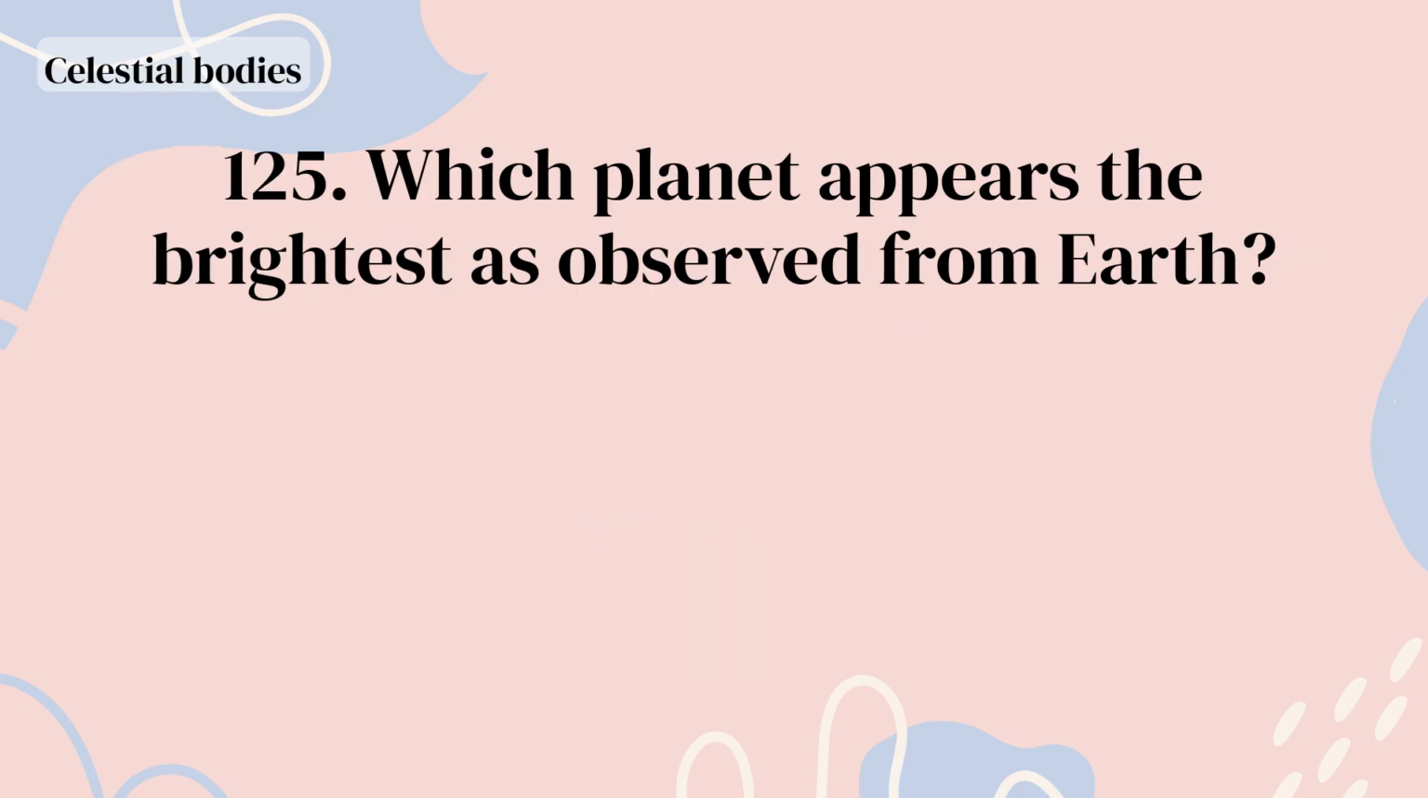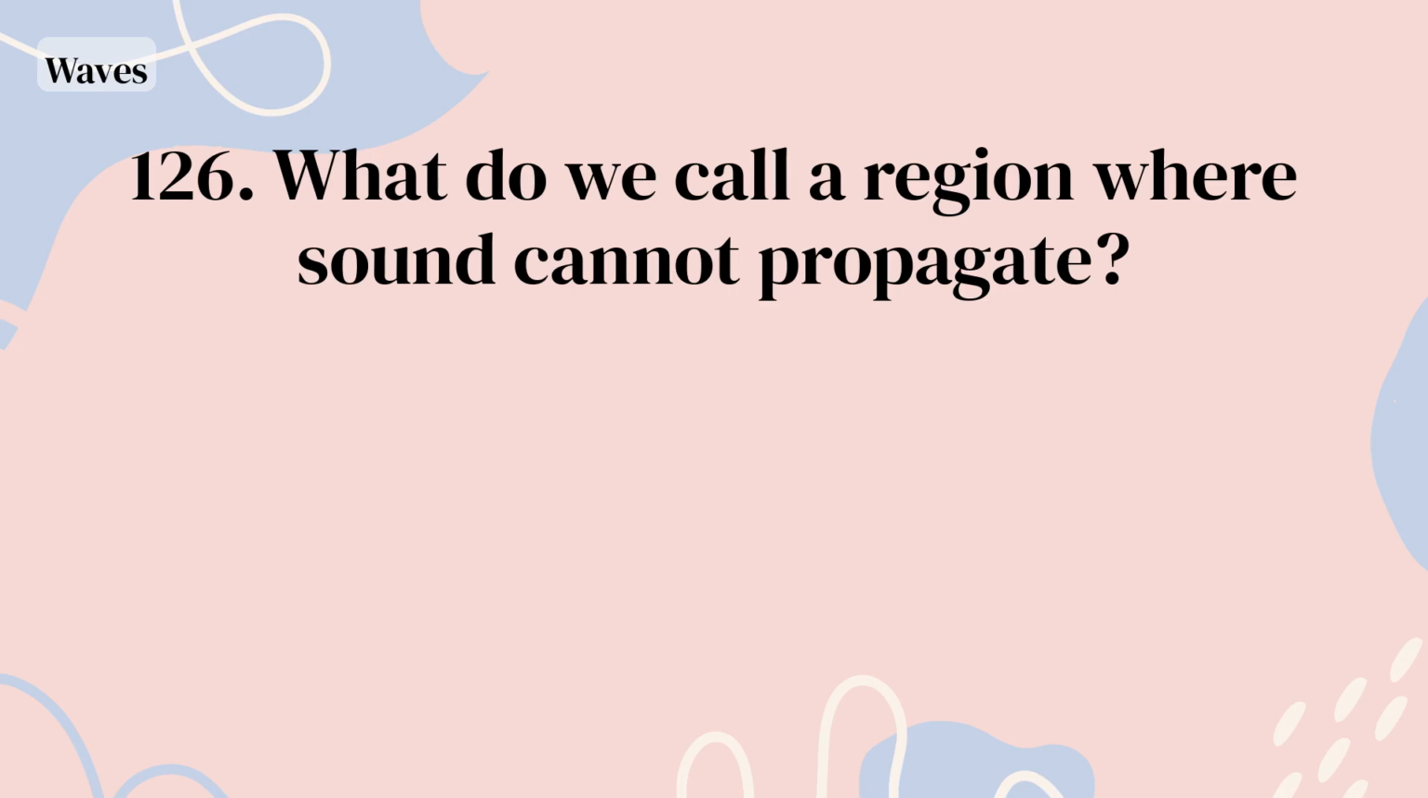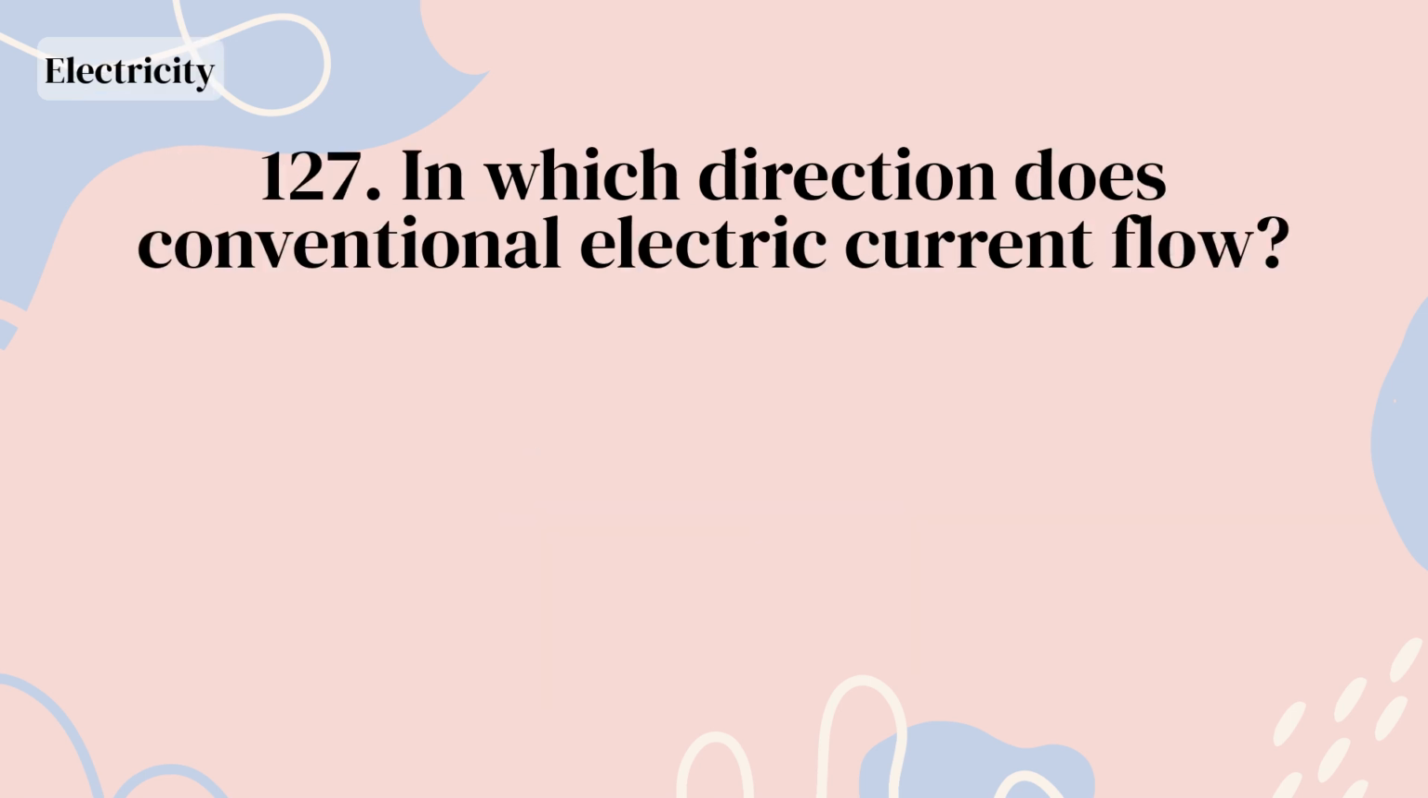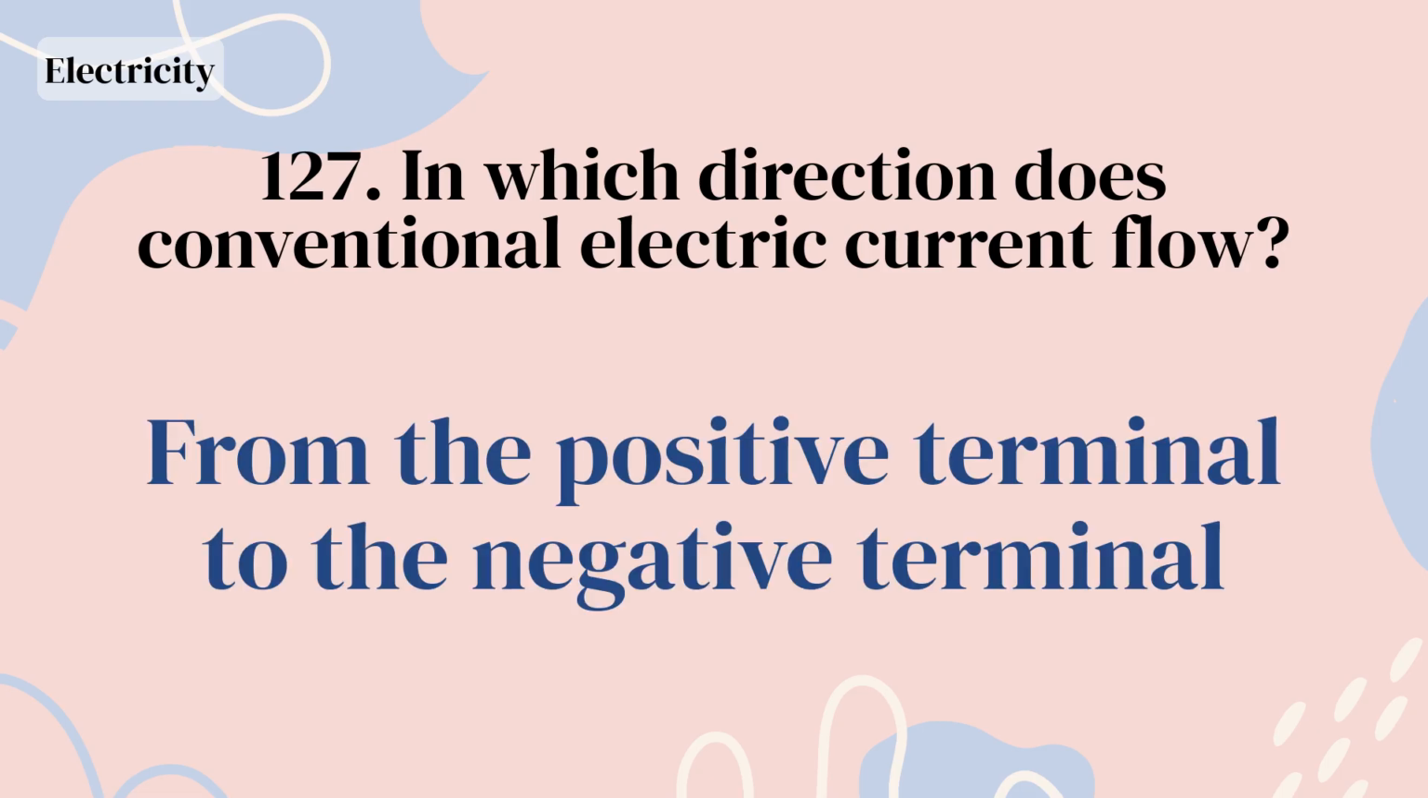Venus. Which planet appears the brightest as observed from Earth? Venus. What do we call a region where sound cannot propagate? A vacuum. In which direction does conventional electric current flow? From the positive terminal to the negative terminal.